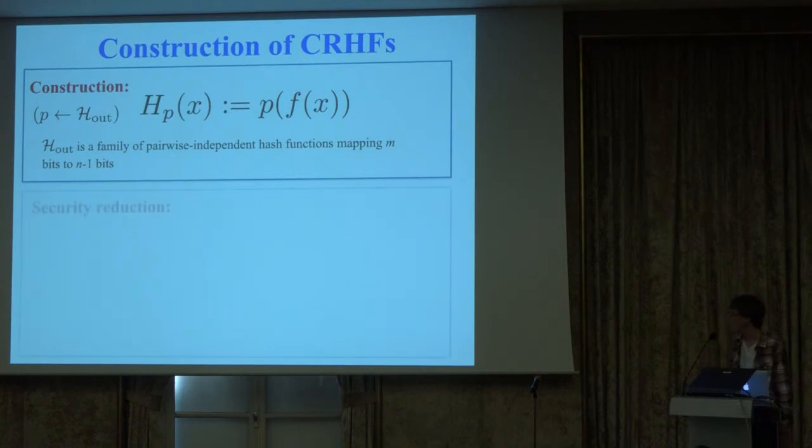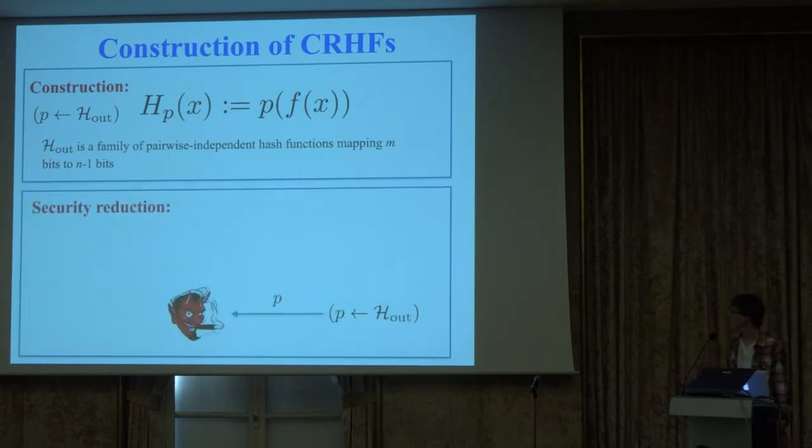So here's the reduction. Suppose you have an adversary breaking collision resistance of this hash function. What does it mean? He gets a pairwise independent hash function, and he produces some two inputs x1 and x2, such that p of f of x1 is equal to p of f of x2. We now want to use this adversary to break the OWPF assumption on f.